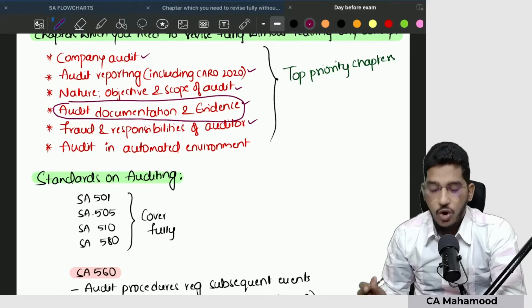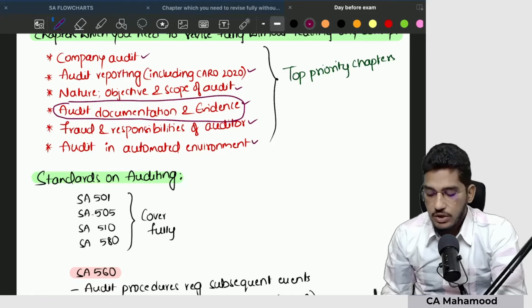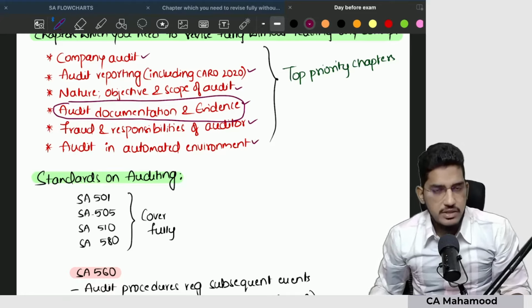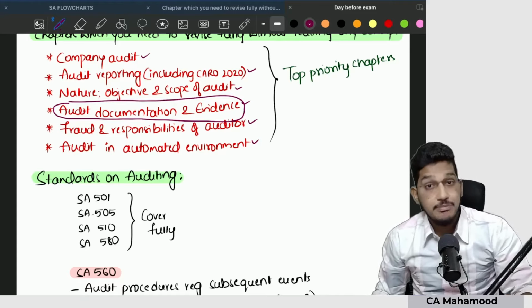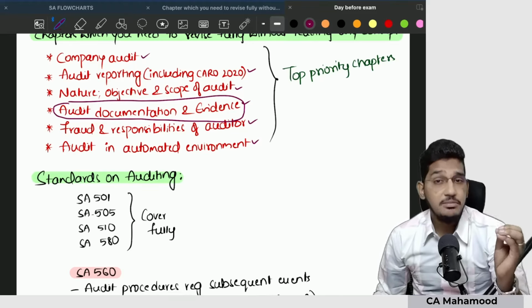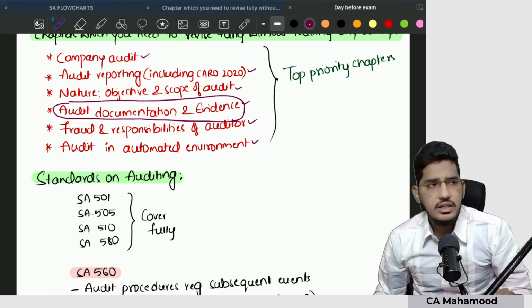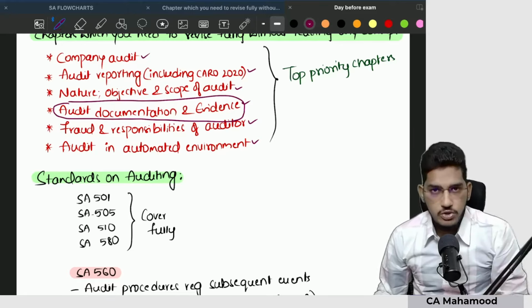Once you are done with that, audit in an automated environment. Sir, why am I including this? Once again, the logic is very simple. Limited number of questions, and if you look at the last 2-3 attempts, 8 marks of questions are getting tested from this chapter. How many marks? 8 marks. Audit in an automated environment is a very simple chapter with a limited number of questions, and will not take much of your time.